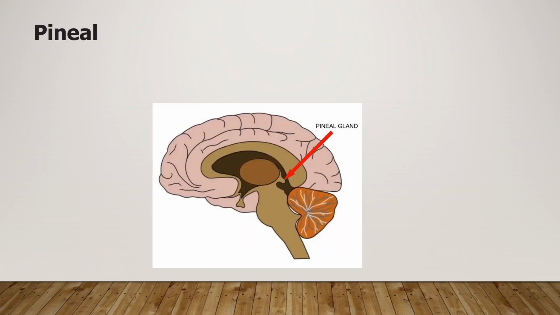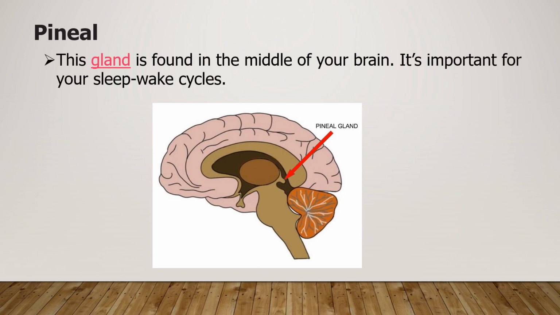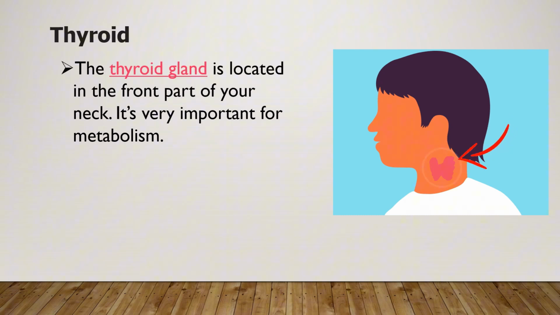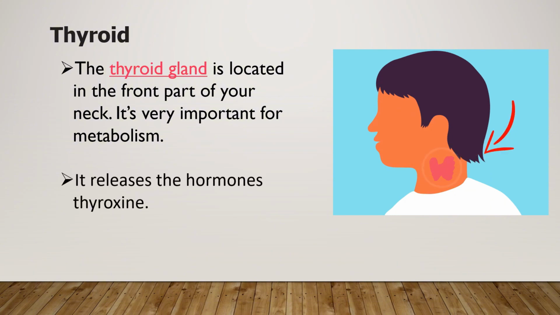The next gland of the endocrine is the pineal. This gland is found in the middle of your brain. It's important for your sleep-wake cycles. Next to the pineal is the thyroid gland. It is located in the front of your neck. It's very important for metabolism. It also releases the hormone thyroxine.